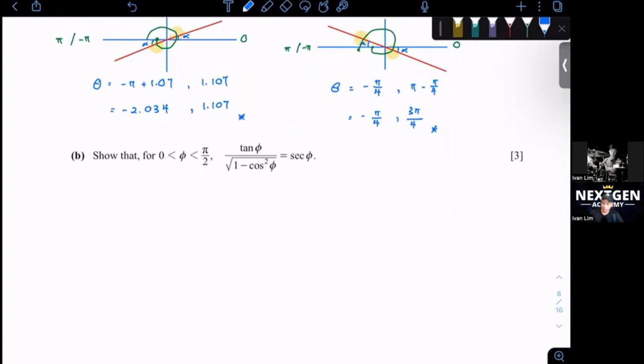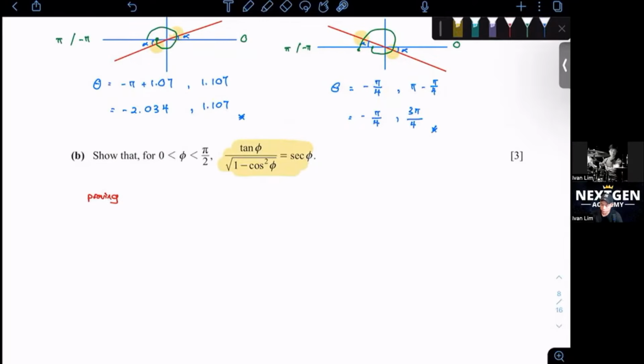Okay, 5 marks question here. Second B. Show that for phi from 0 to pi over 2, tangent phi over square root of 1 minus cos square phi is equal to secant phi. Okay, so this is actually a proving question. They say show that, so this is a proving question, just a 3 mark question.